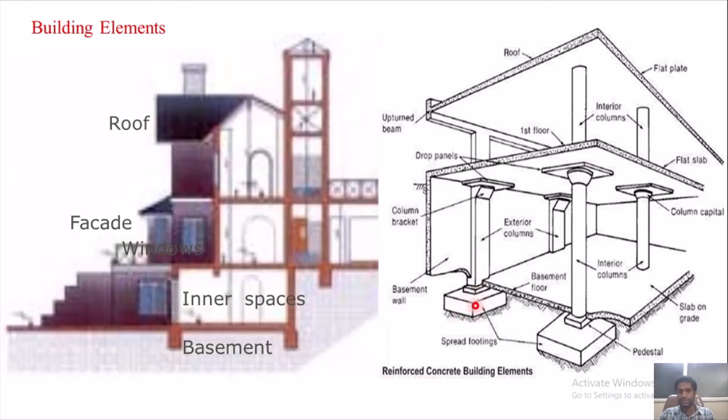This footing will spread the entire load carried from the slab, then to the beam, then to the column, along with their dead load. Dead load is nothing but the self weight of the building elements. It is then transferred to the entire soil portion which is there at the ground, soil or rocky portion. So this is how the load transfer happens in the building, or you can say RCC structures.